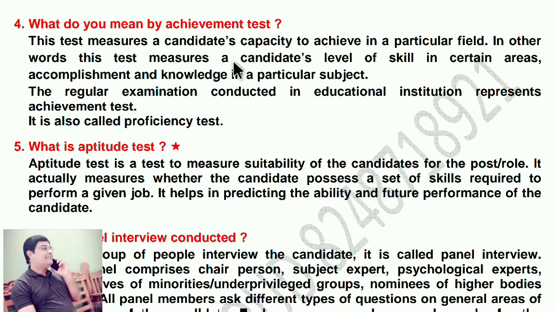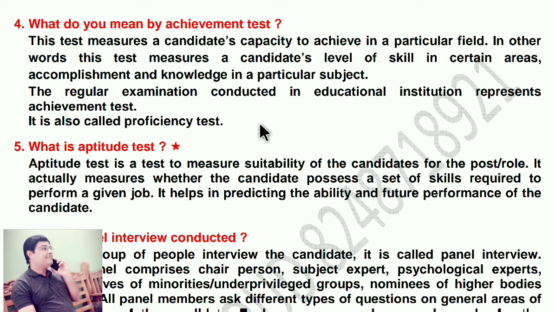This test measures a candidate's capacity to achieve in a particular field. In other words, this test measures a candidate's level of skill in certain areas, accomplishment and knowledge in a particular subject. The regular examination conducted in educational institutions represents an achievement test. It's also called a proficiency test.